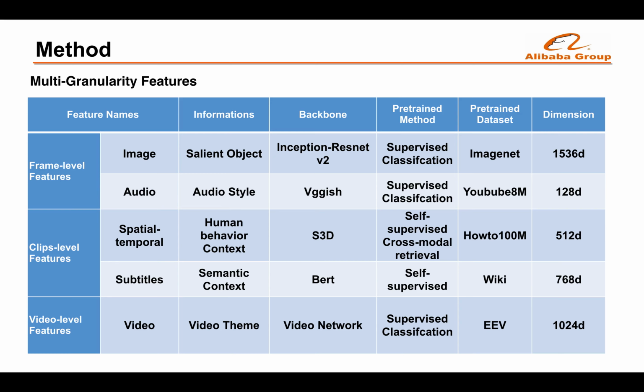The video level feature consists of the main affective information related to the theme of the video. We train a video level expression prediction network on the EEV dataset. The video level expression is obtained by the averaged labels of frames. The output of the last hidden layer of the model is used.